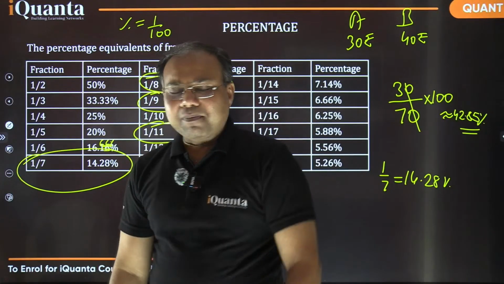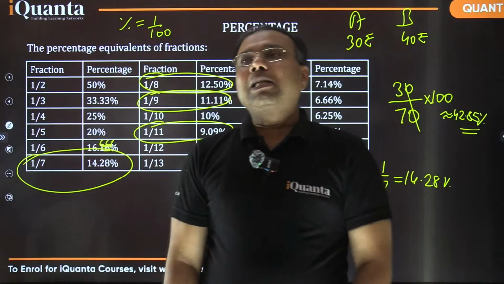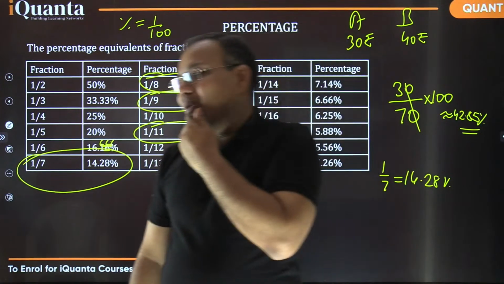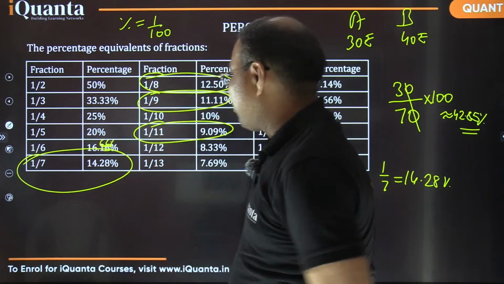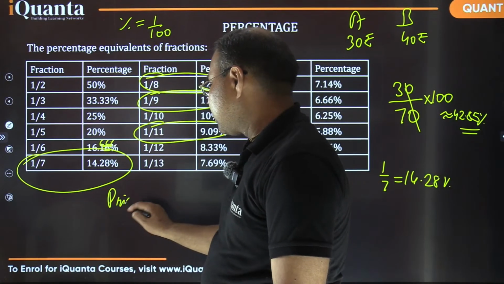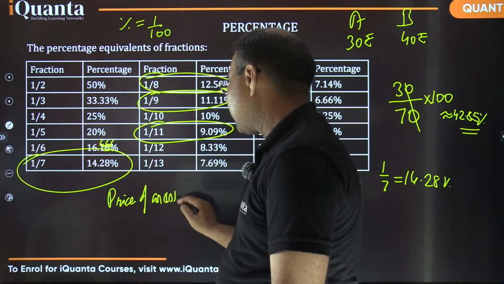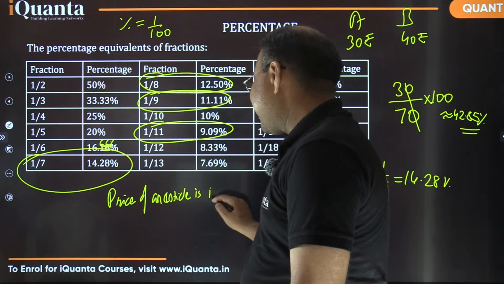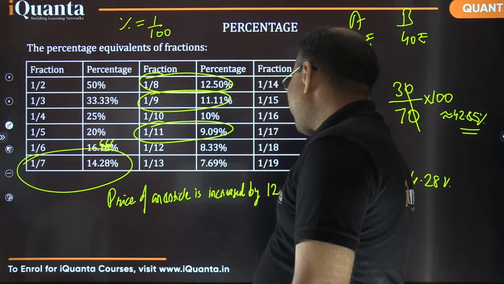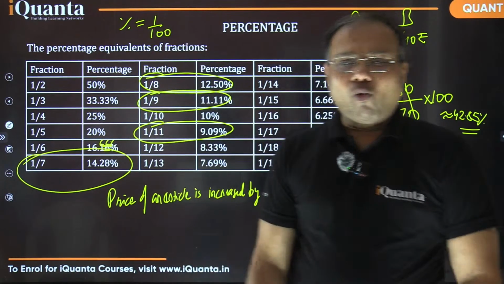Okay, let me give you a small question, and I'm showing you how to use these fractions. कहाँ पे काम आते हैं fractions ये? Suppose, I say that the price of a commodity, of an article, is increased by 12.5%. Okay, just by seeing this sentence, what ratio comes to your mind?